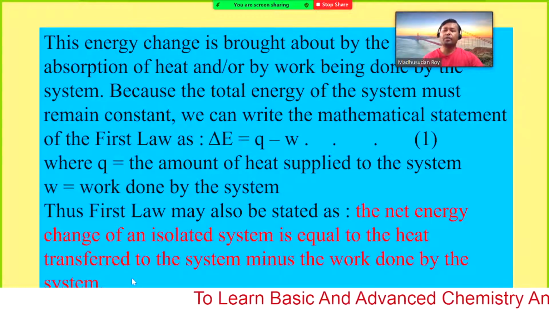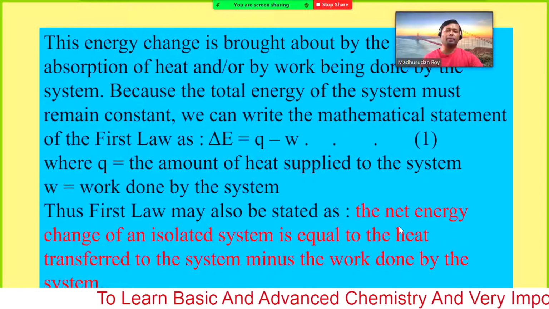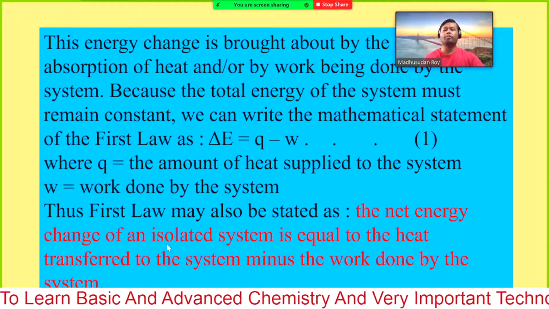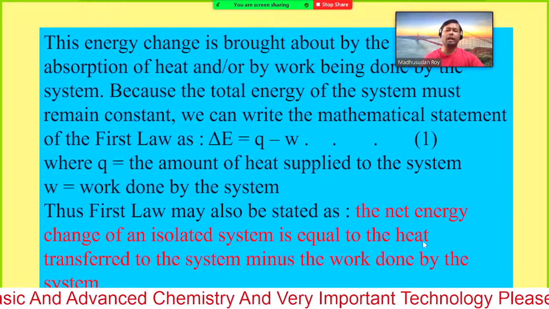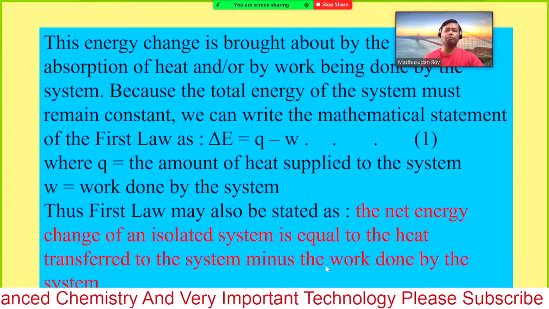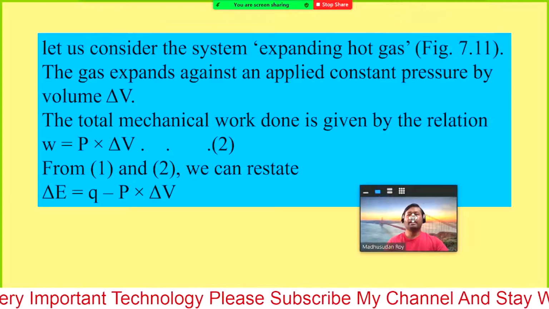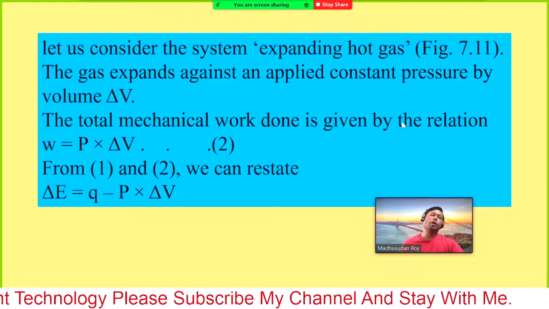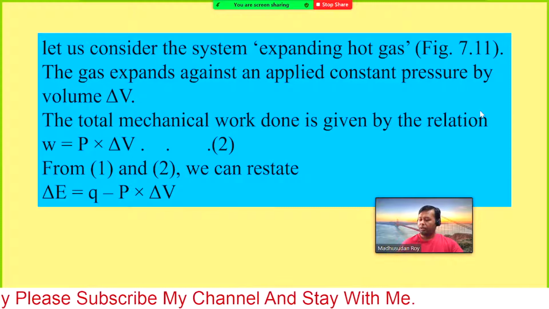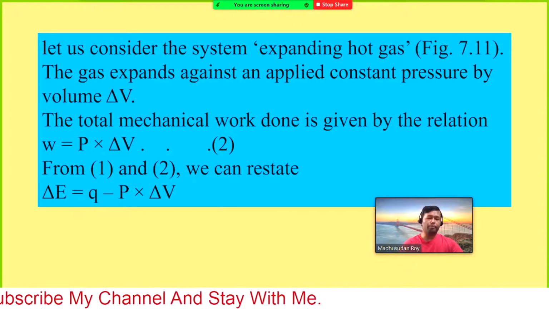This is the definition of the first law of thermodynamics. The net energy change of an isolated system is equal to the heat transferred to the system minus the work done by the system. Let us consider the system expanding hot gas. Hot gas, that means what we have given.